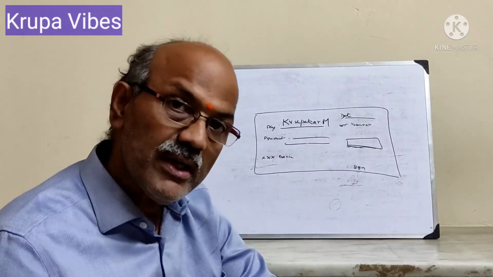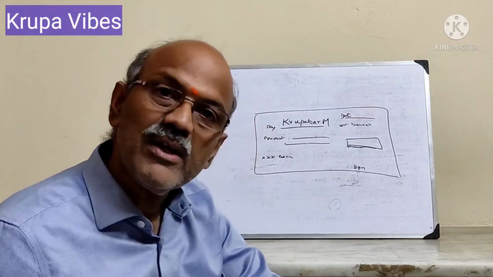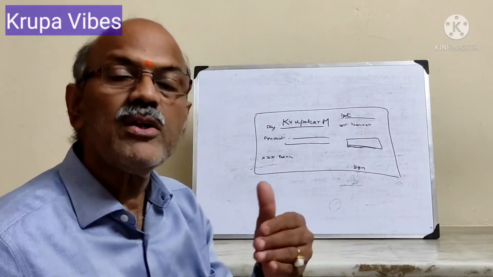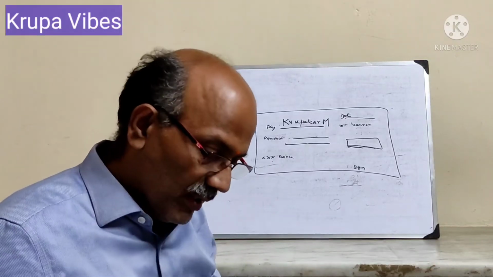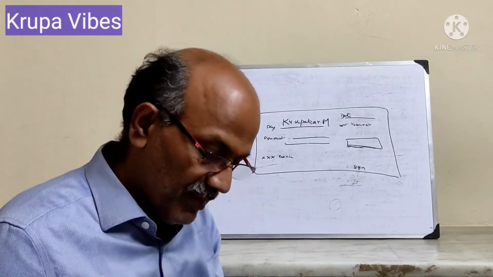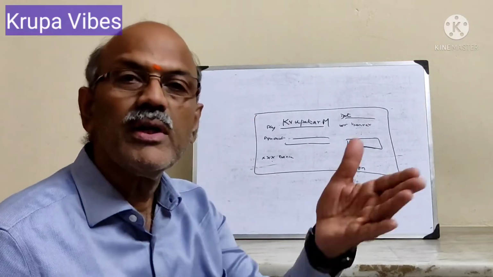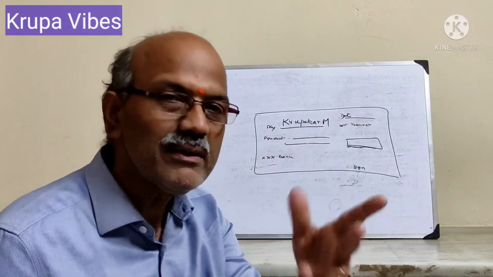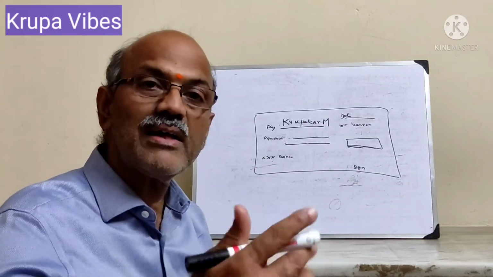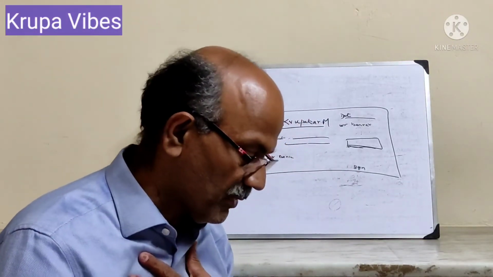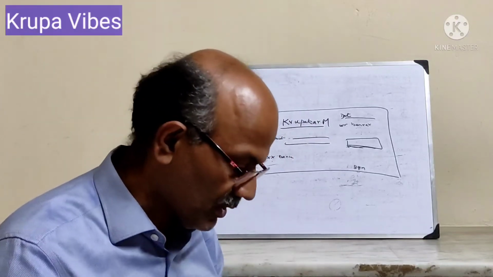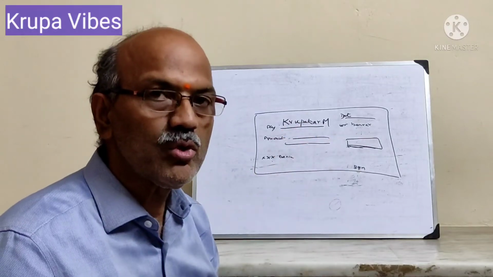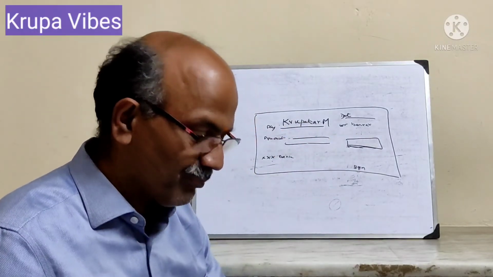So what are the endorsements in practice as of now? One is endorsement in blank, a mere signature on the back, that is valid, and the endorsement in full, pay to Y. All other endorsements, like conditional endorsement, restrictive endorsement, are not in practice. Conditional endorsement, I told you, if he returns from Mumbai, that is not in practice. Restrictive also, pay to Y only, is not in practice. Endorsement sans recourse, meaning without any responsibility on the person who has endorsed, is also not in practice. Facultative endorsement also is not in practice. So you should know mainly those 2 endorsements which we discussed at the beginning.